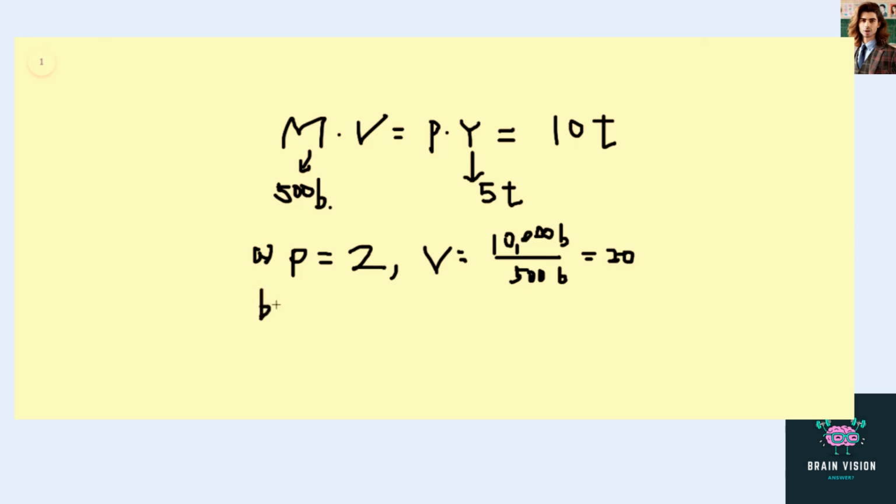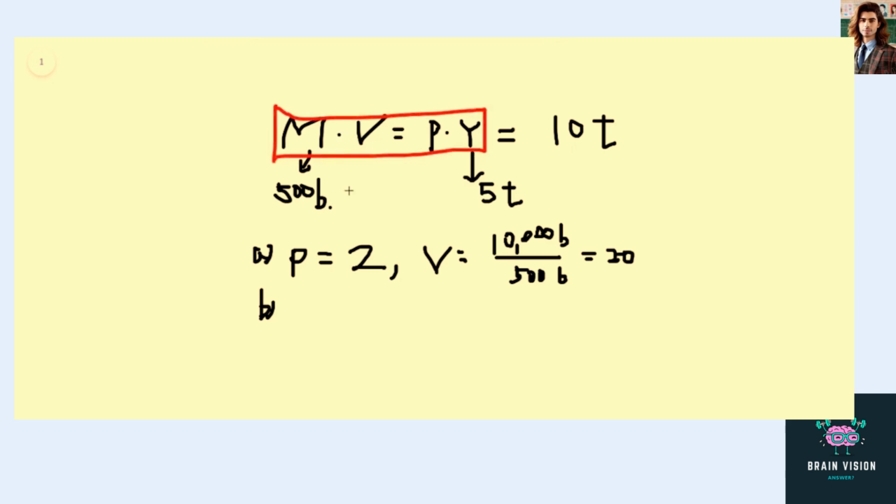Okay, B. Suppose that velocity is constant and the economy's output of goods and services rises by 5% each year. What will happen to nominal GDP and the price level next year if the Fed keeps money supply constant? So in this question, we still have to take a look at this equation.